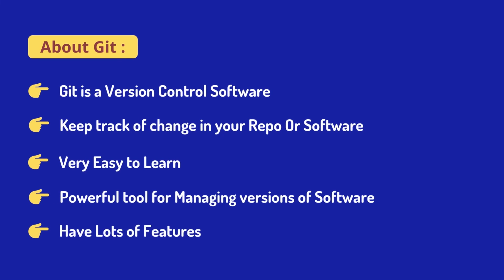So guys, basically Git is a version control software which keeps track of all the changes in your repo or software. Basically, you change your code and push it to your repository. Here, a repository is a set of code, or you can say it is a kind of place where your code is saved. And Git is very easy to learn. It is very powerful for managing your software.